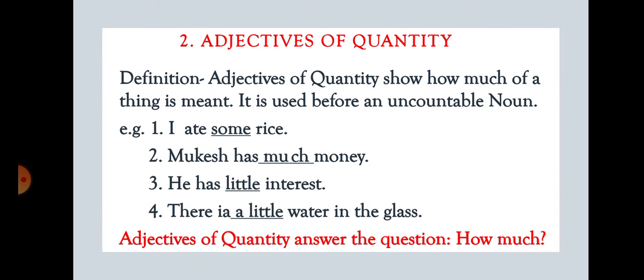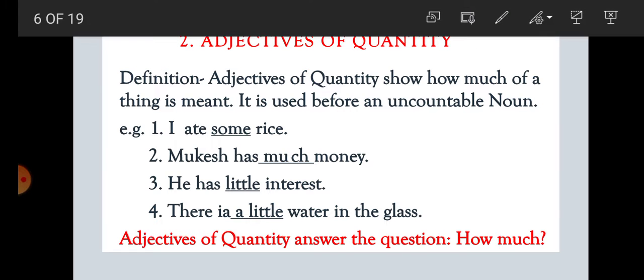Now second one, students, adjective of quantity. What is adjective of quantity? Adjective of quantity shows how much of a thing is meant. Quantity means the thing that we cannot count, we can measure it.